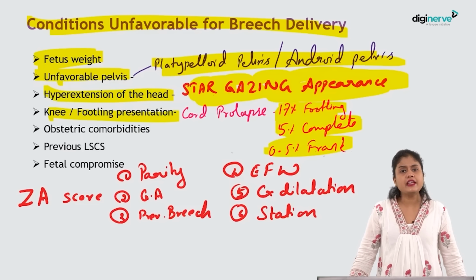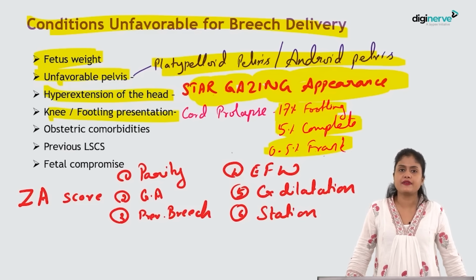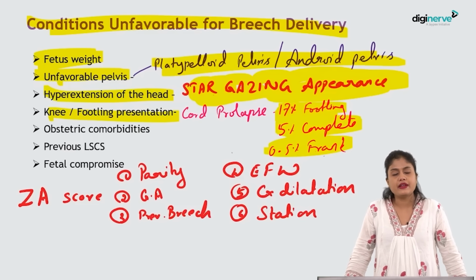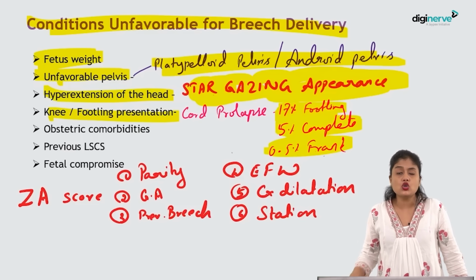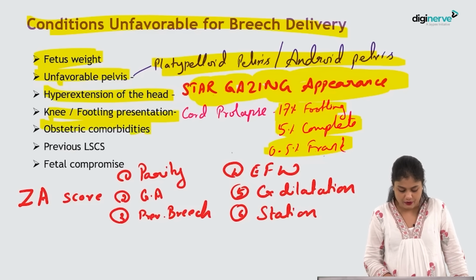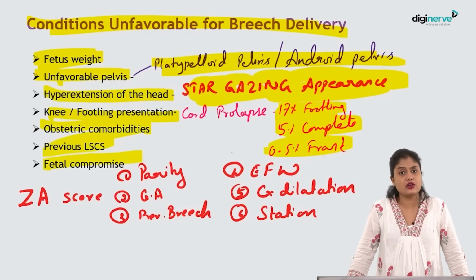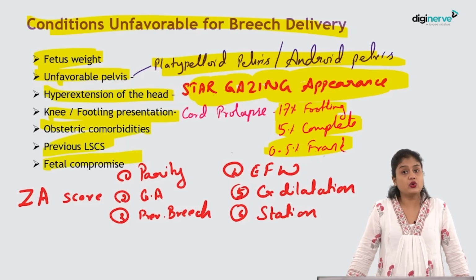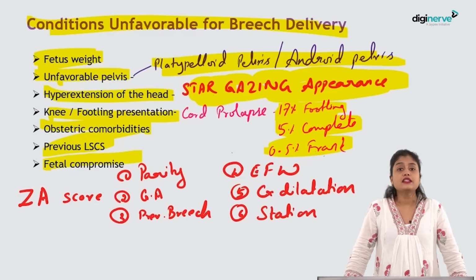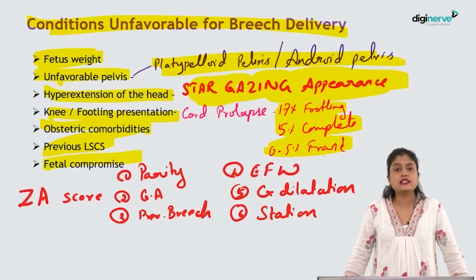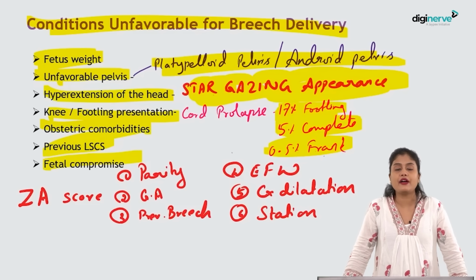Next, if they have any obstetric comorbidities like high risk factors, obesity, or if they have any previous LSCS, such comorbidities, then you would generally avoid, okay? And fetal compromise, if there are any IUGR babies, then also you would not be preferring to do a vaginal breech delivery.